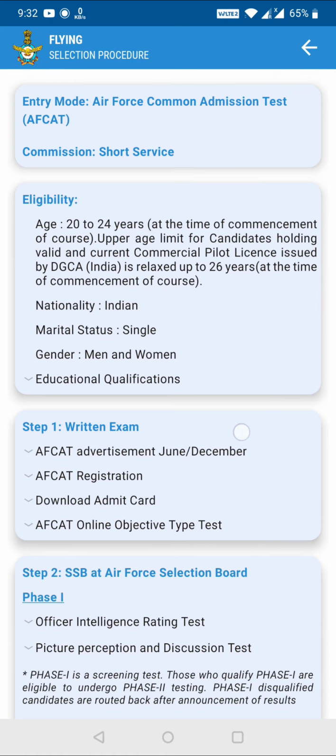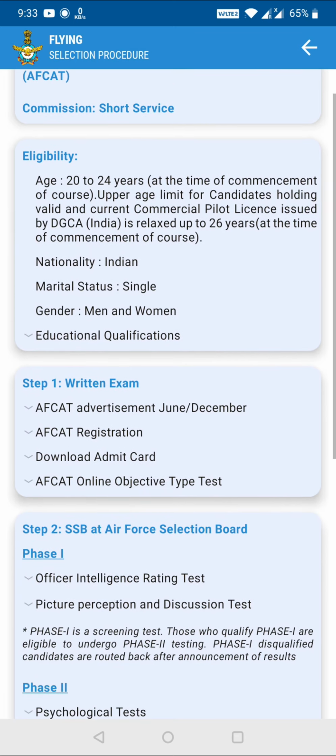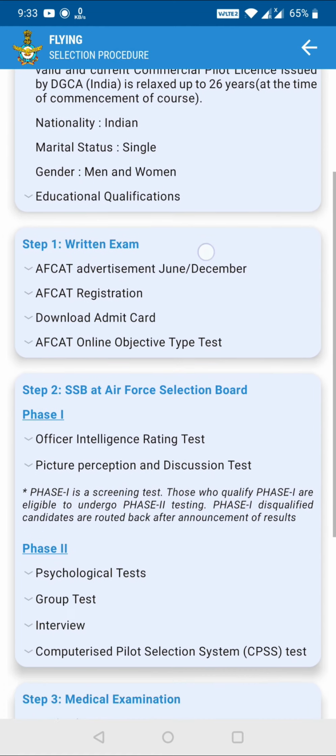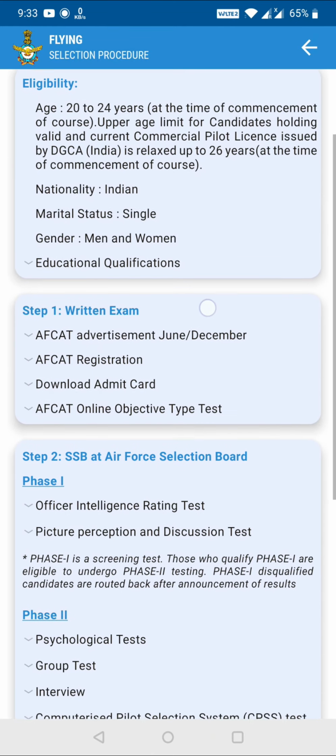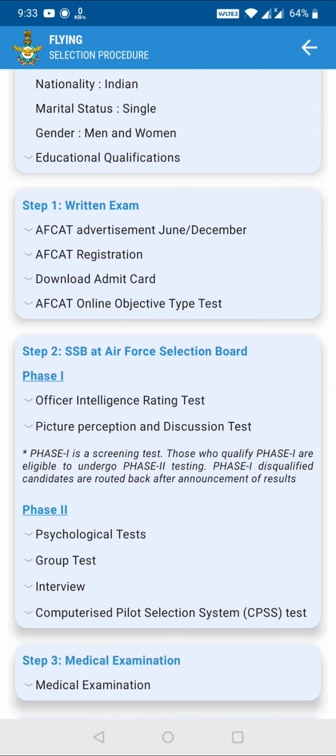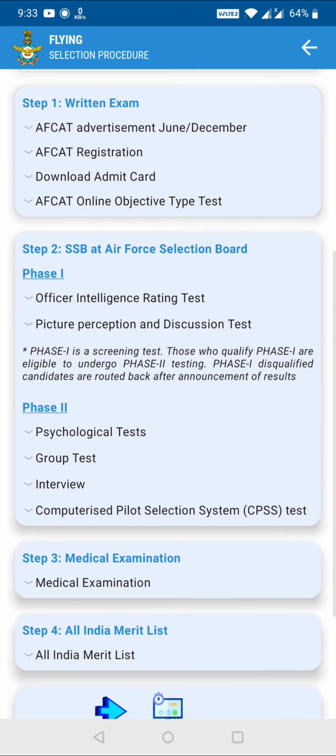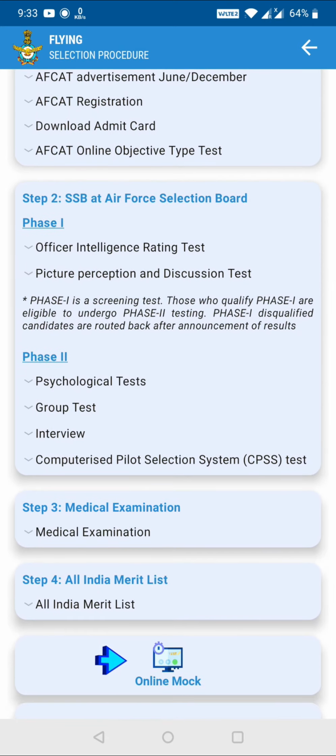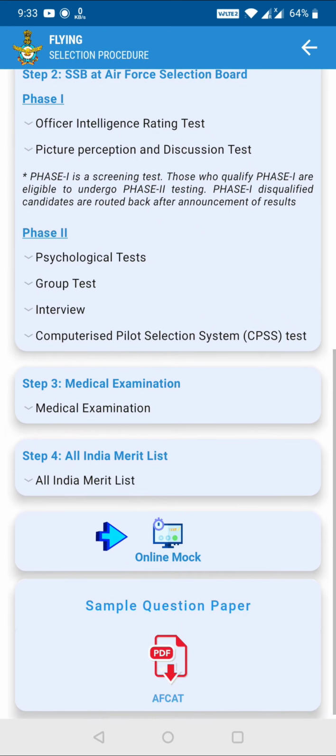Now you can see, they have mentioned the commission also. So from AFCAT for flying, you can go for short service commission, which is 10, and if you can extend, then plus 4 for total 14 years. Eligibility they have given clearly. Okay, 24 years. Okay, then they have given what is step 1. So you have to clear the written exam. Then step 2, you have to clear the SSB at AFSB. Then phase 1 in the SSB, phase 2, then you have medical examination, and then you have all India merit list. Okay, and then they have given an online mock test also, direct link, and after that sample question paper for AFCAT also they have given.